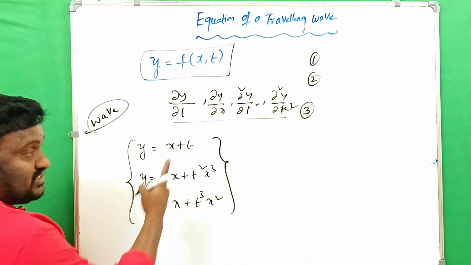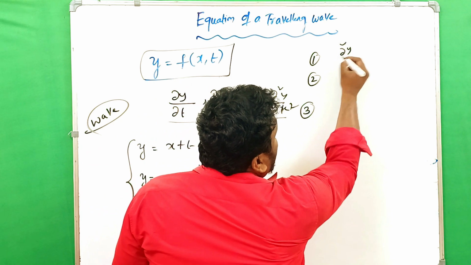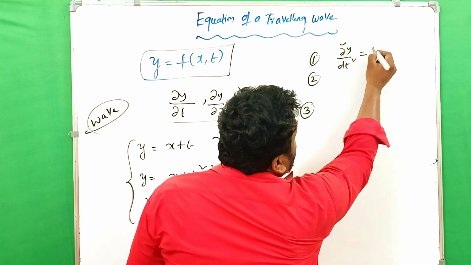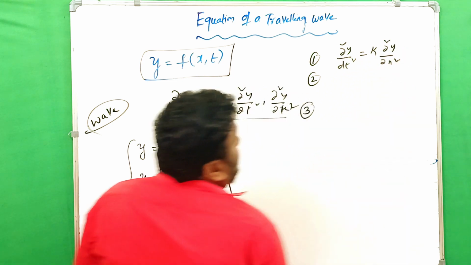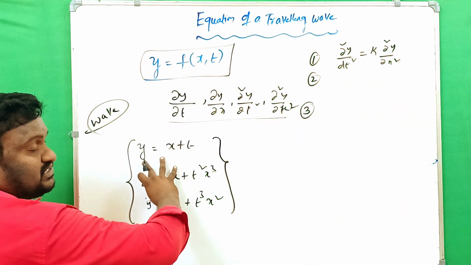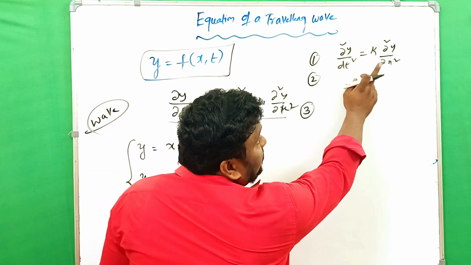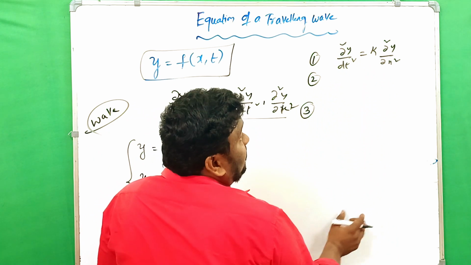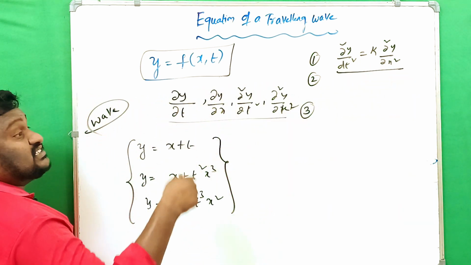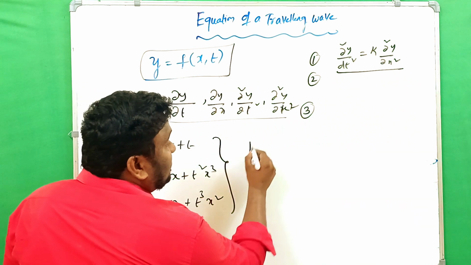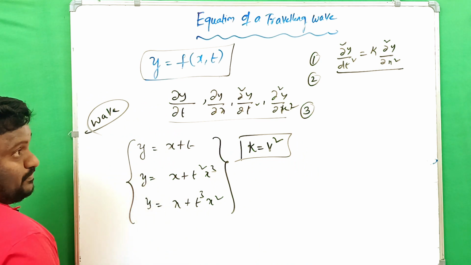Clear? The first condition is that the equation must satisfy dou square y by dou t square is equals to k into dou square y by dou x square. When this condition is satisfied, it is a wave. Here k is nothing but the square of the wave velocity.